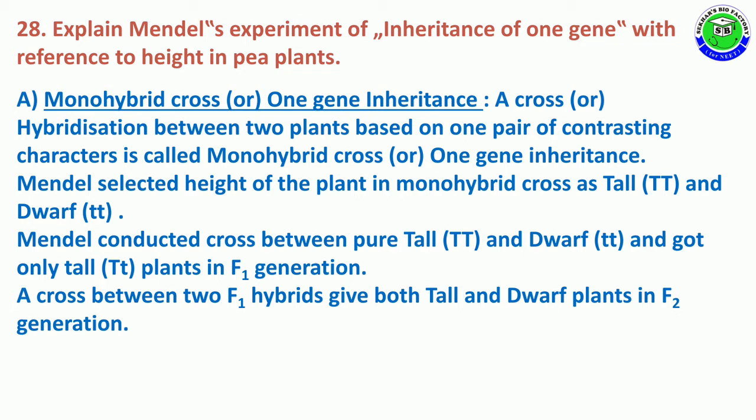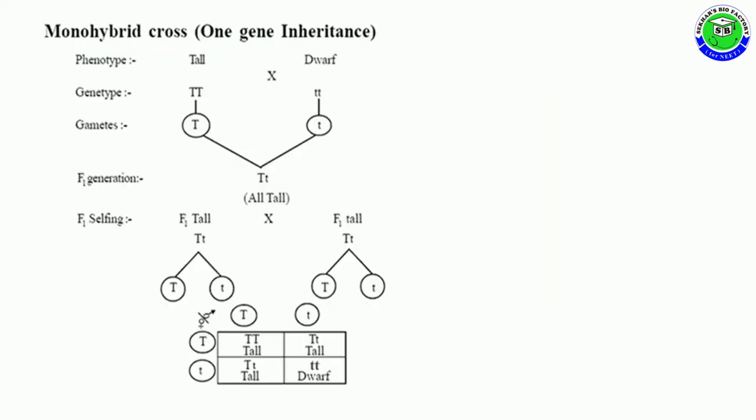So these are the points you should write for this answer. Along with this, you should draw the flow chart accordingly. First, you should mention the side heading, monohybrid cross or one gene inheritance, and phenotype of parents, tall, dwarf, genotype T T, small t small t, gametes T, t, F1 generation Tt, all become tall, and it is a cross between two F1 hybrids.